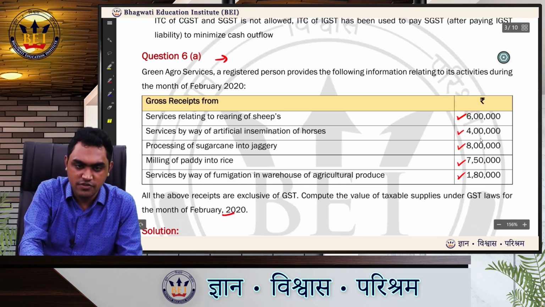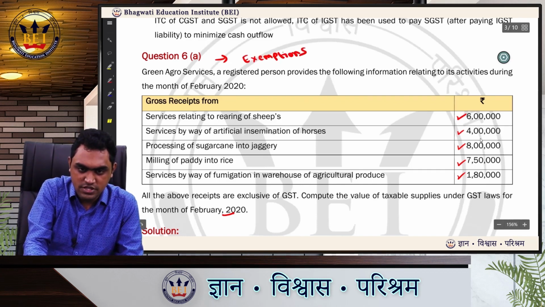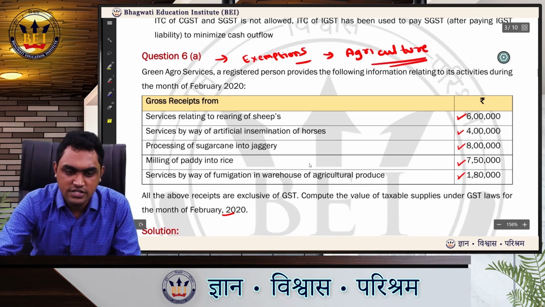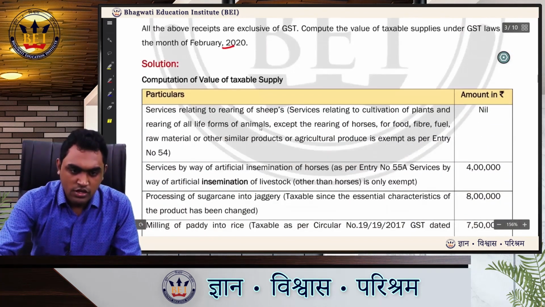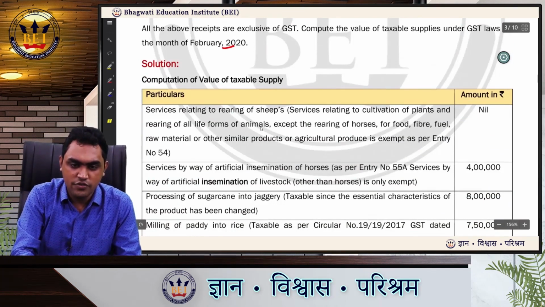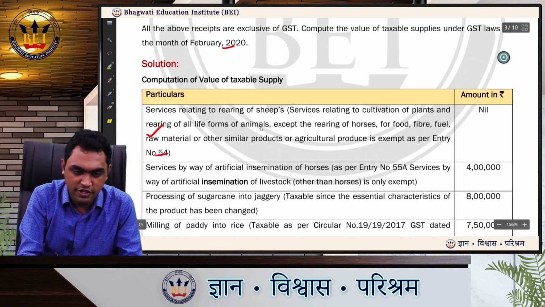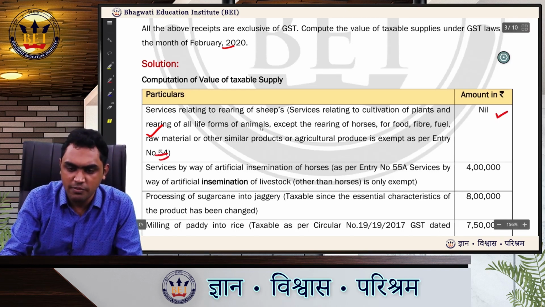So this is a direct question from the exemptions chapter. Exemptions, and that too agriculture. Okay, so let us see the answer. Services relating to rearing of sheep. Services relating to cultivation of plants, rearing of all forms of animals except rearing of horses for food, fiber, fuel, raw material. We know this is exempt as per entry number 54. So the value will be nil.